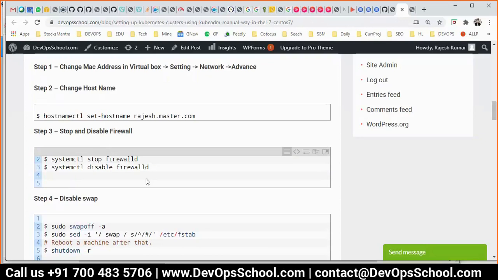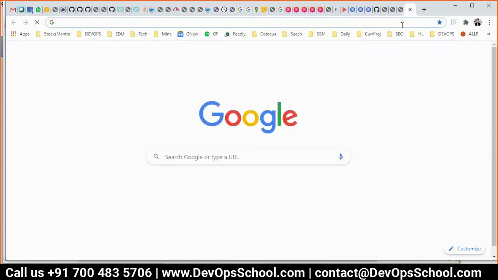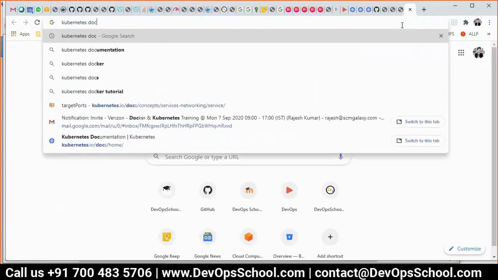Yes, Rajesh. Sorry, I just missed the point. Why do we need to stop the firewall? Is it some network issue? No, sir. Actually, we should not stop the firewall, but see, it's like this. We are 20 people. Master needs to communicate with the worker, and the worker needs to communicate with the master at many different ports. Okay, Kubernetes ports. But I don't want you to get lost in the port specification only.